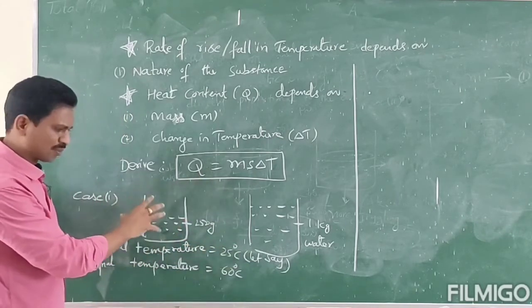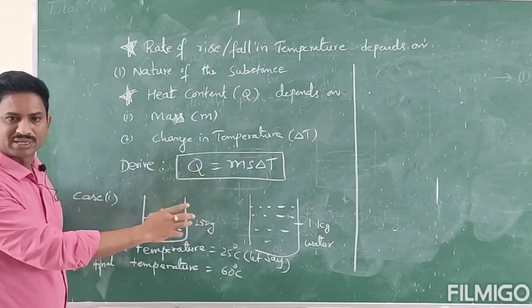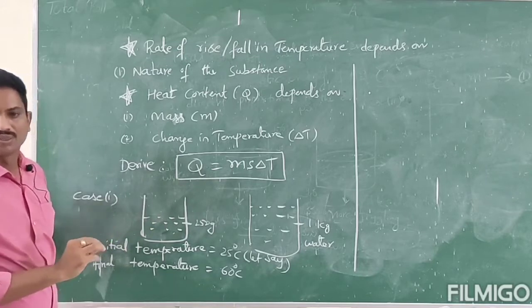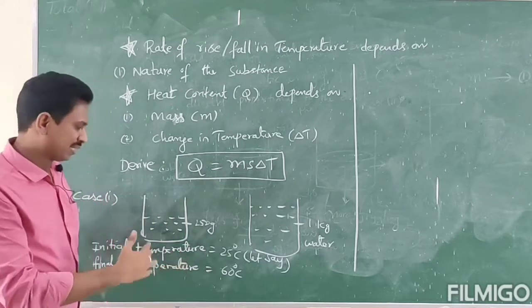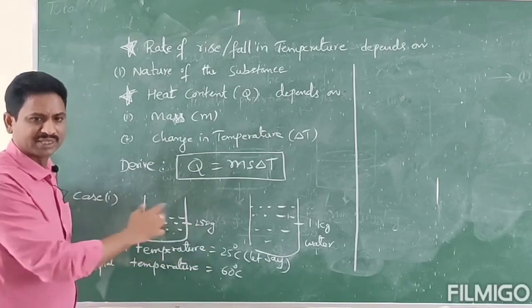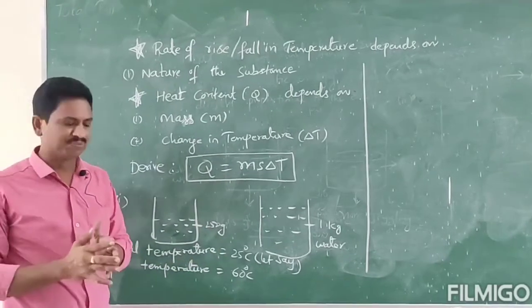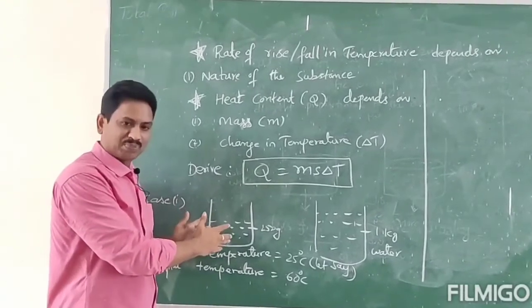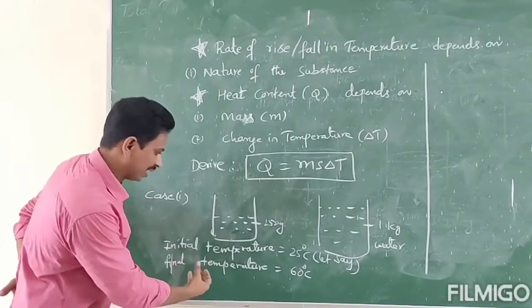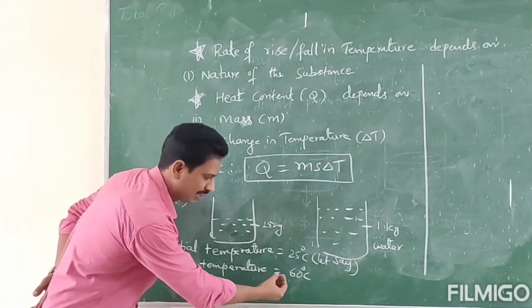Both the first and second beakers are cold water, just their masses are different, that's why they have the same initial temperature, 25 degree centigrade. Now our aim is to supply heat energy so that the final temperature is 60 degrees.